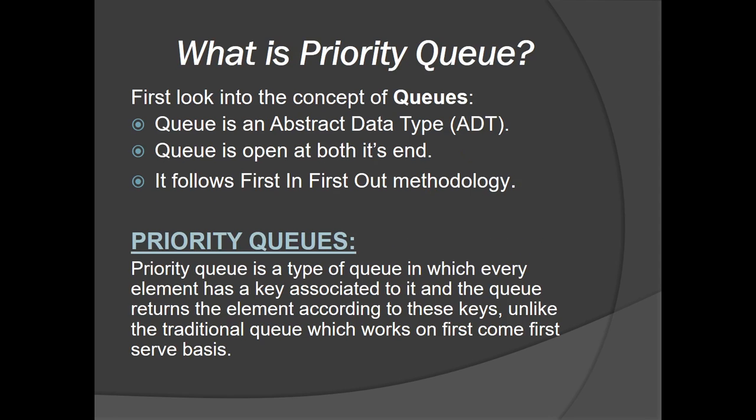So first, looking into the concept of queues, a queue is an abstract data type which is open at both of its ends, and basically it follows the first in first out methodology, or FIFO. If you're not familiar, I'll tell you what FIFO means. It basically means that we have two functions in queue, which are enqueue and dequeue. The enqueue function inserts the element and it basically stacks it up like 1 2 3 4 5.